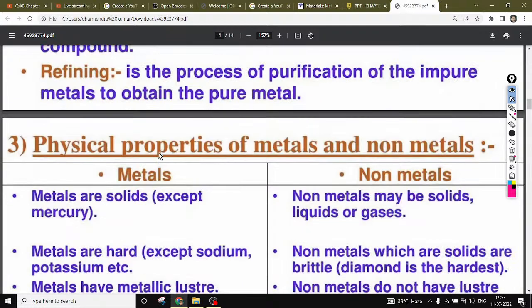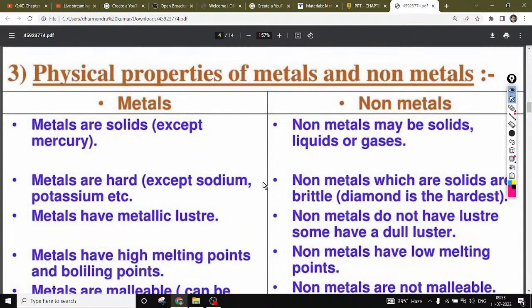So here are some properties, right? What are the properties of metals and non-metals, right? If we know the properties of metals and non-metals, it will be very good for us to understand the difference between metals and non-metals, right? And we will easily classify how we can differentiate metals and non-metals. So here are some physical properties, right?